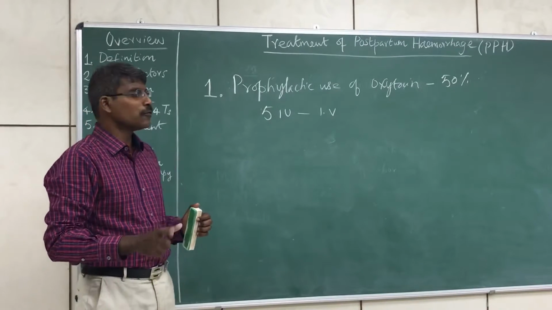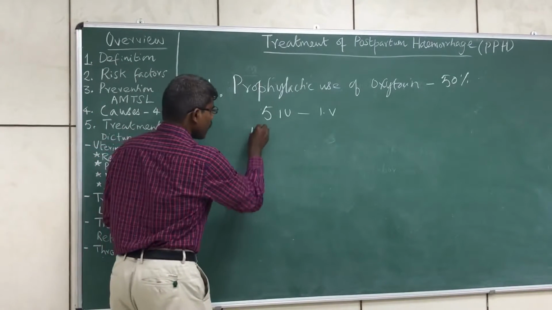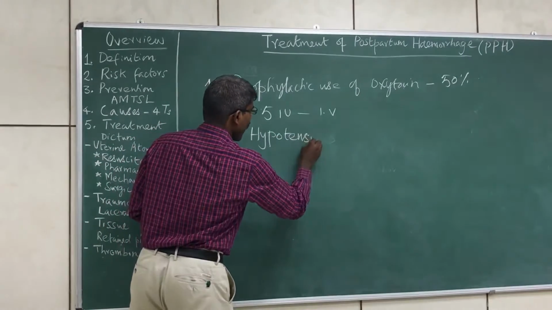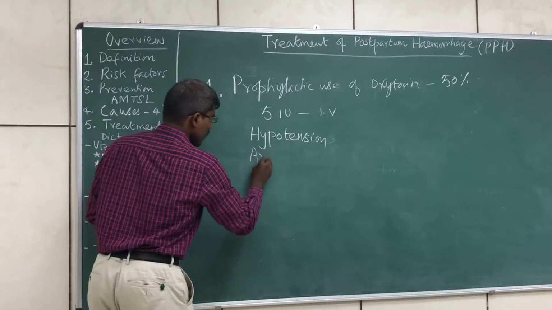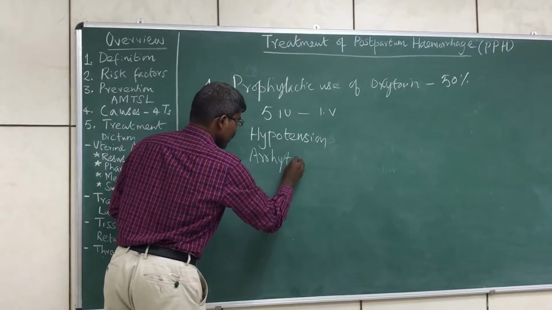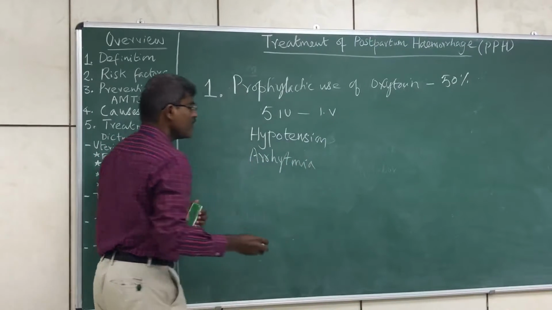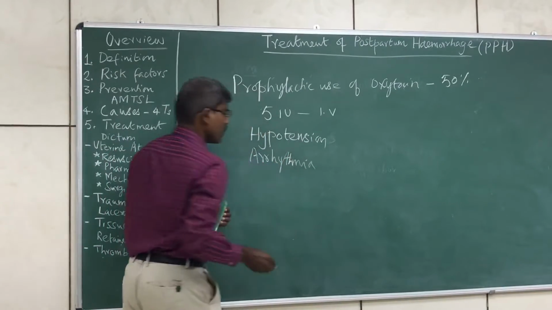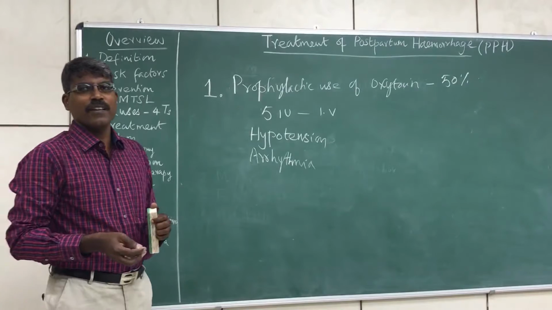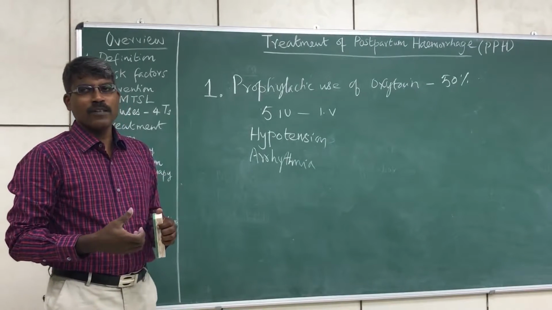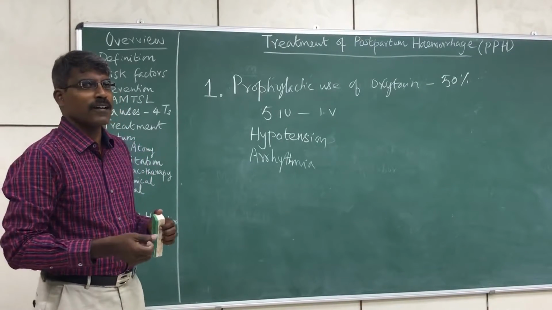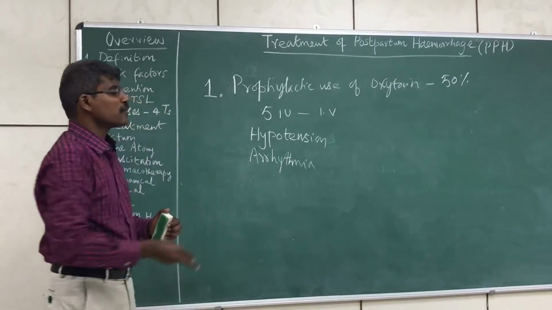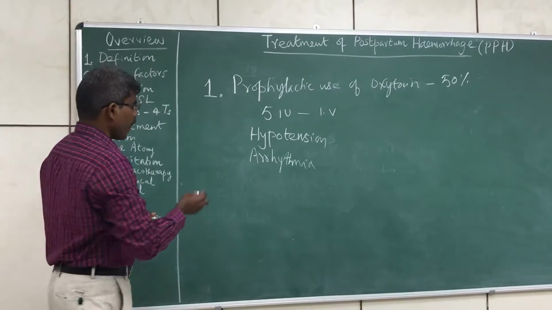If we inject it, 2 things can happen. There will be rapid hypotension and the patient can also go into arrhythmia. These are the 2 important dangerous effects which can happen with rapid bolus intravenous injection of oxytocin, and for these 2 reasons it should be avoided.